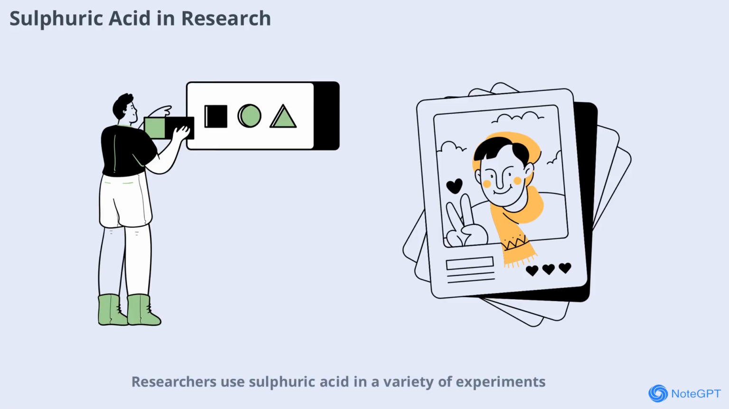Researchers use sulfuric acid in a variety of experiments, from synthesizing new compounds to studying reaction mechanisms. Its predictable behavior and strong reactivity make it a valuable tool in scientific discovery and innovation.